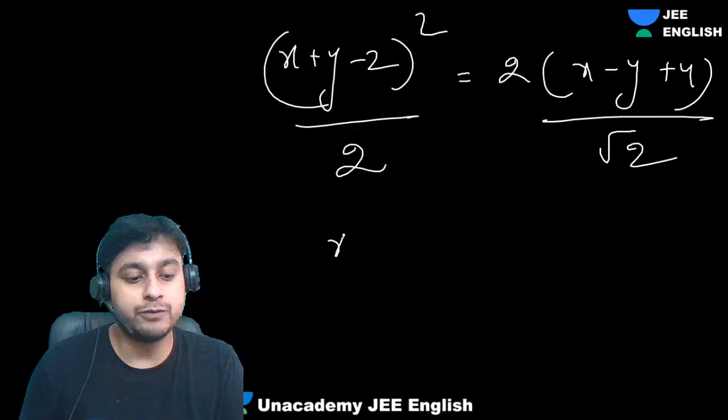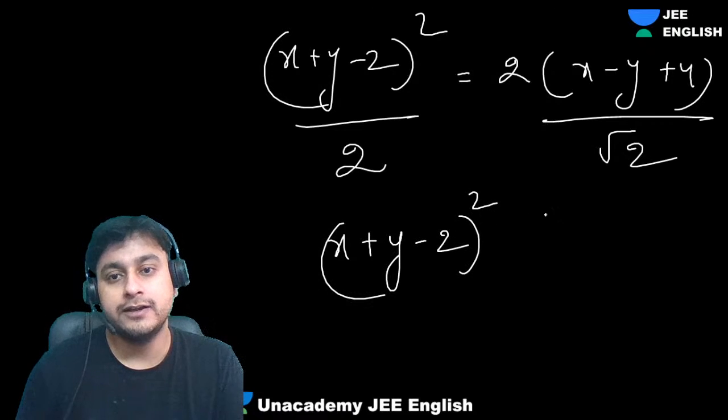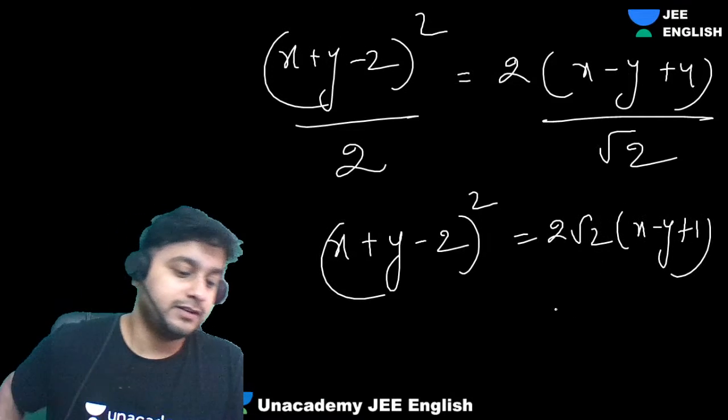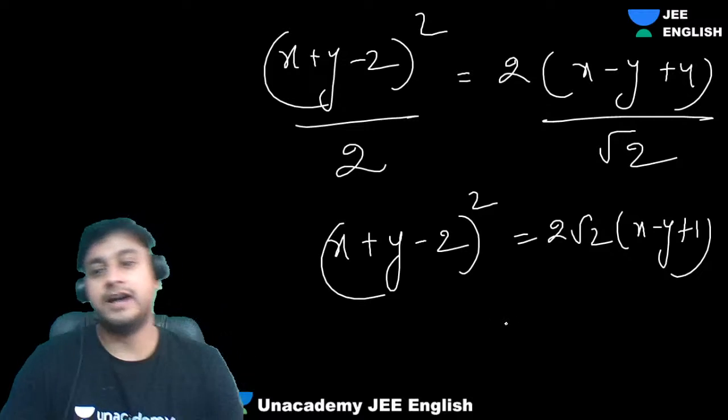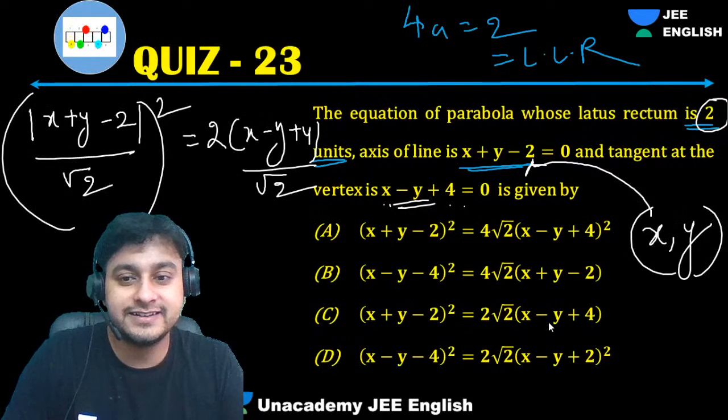This will go that side, and we'll get x plus y minus 2 whole square is equal to root 2 into x minus y plus 4. Got it? Understood? Clear? So which option?